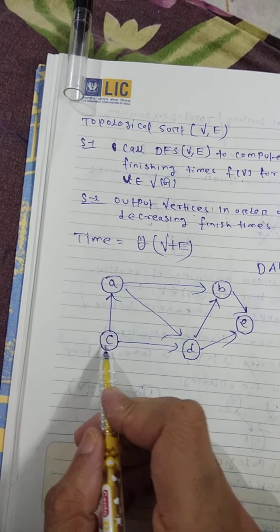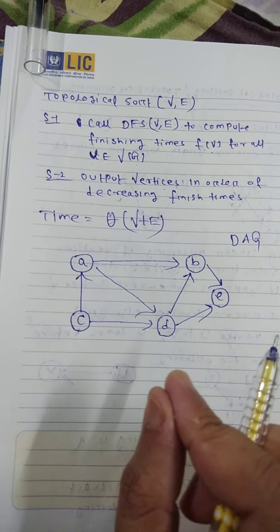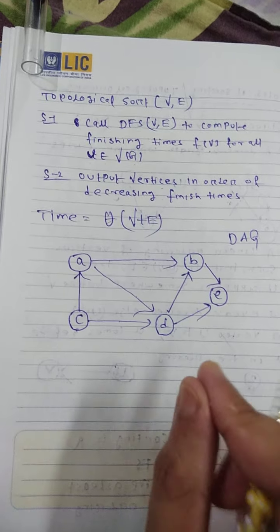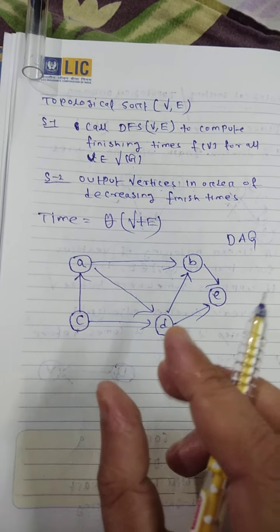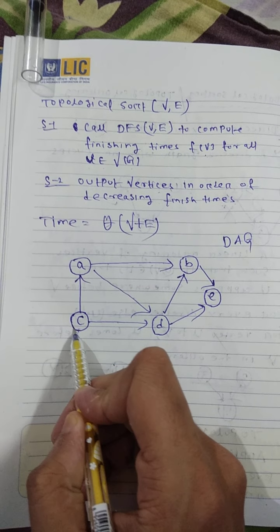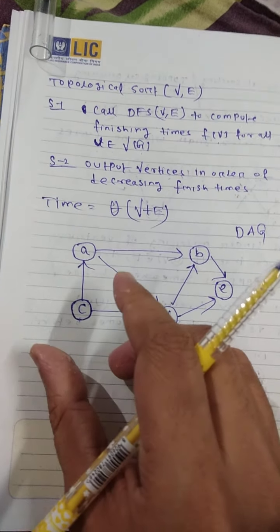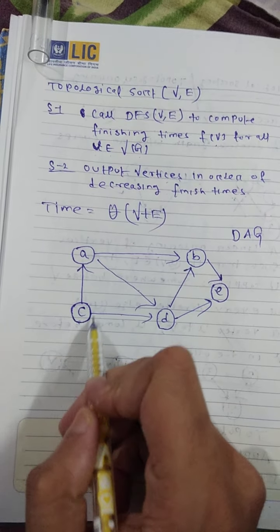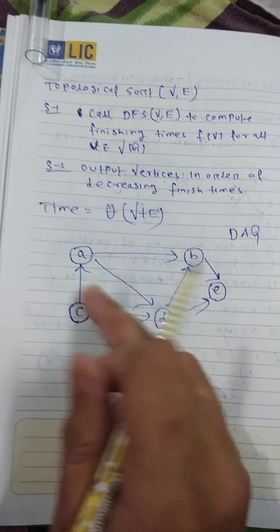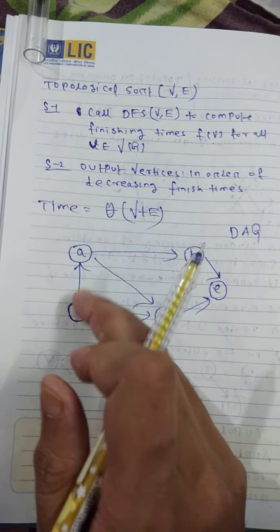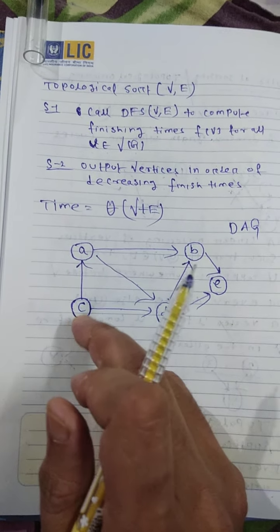Suppose I am starting with C. Here you should always start with a vertex with in-degree equal to 0. As you know, the in-degree of a vertex is the number of edges going into it, and the number of edges coming out is the out-degree. Here, no edge is coming into C, so the in-degree is 0, but the out-degree is 2. For A, the in-degree is 1 and the out-degree is 2. So it is better to take the vertex having in-degree 0.